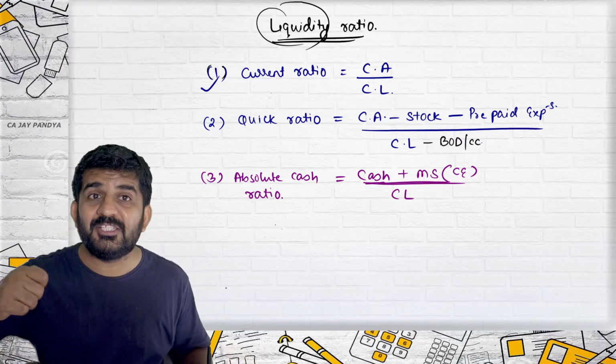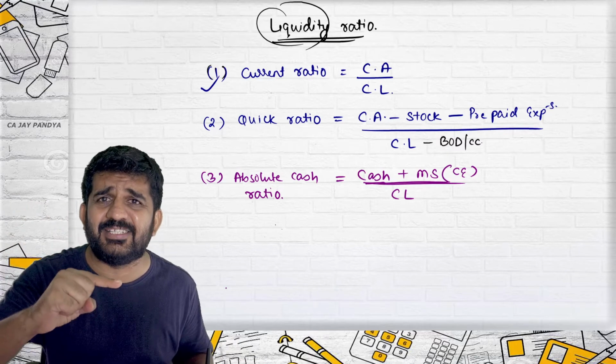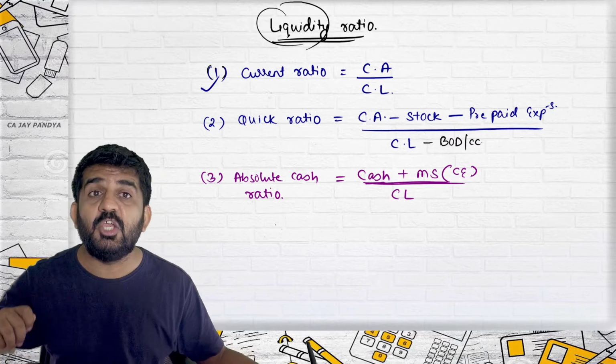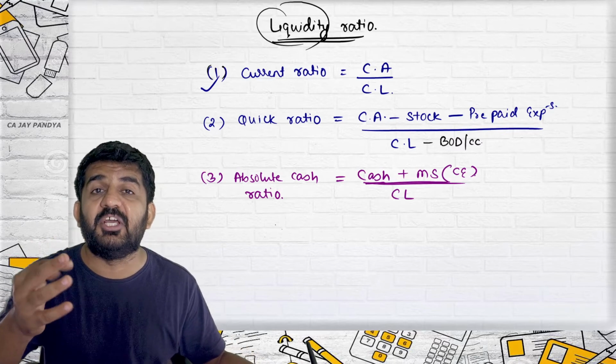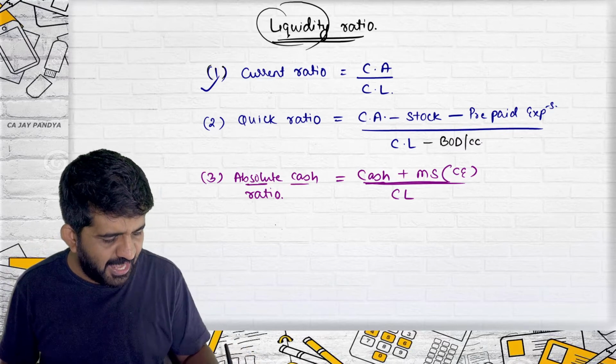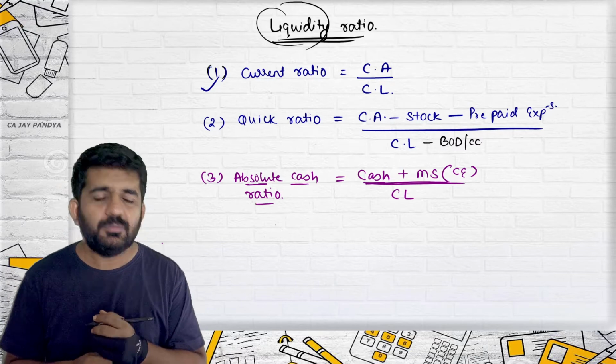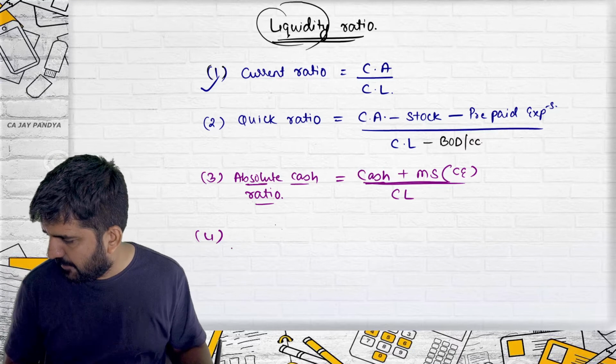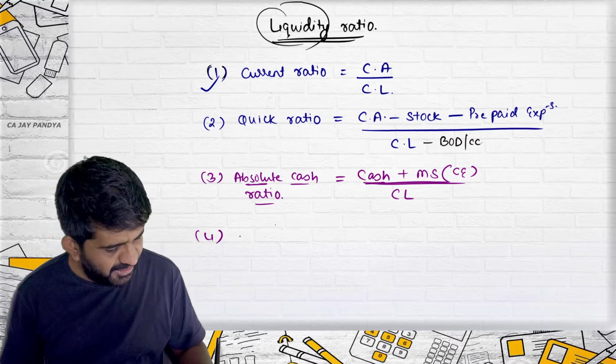So it is as good as the current ratio. Try to understand, in the numerator ultimately you are taking some current assets, but now you are taking only very liquid current assets, so it is known as the absolute cash ratio. Number 4, it is the basic defense interval measure.